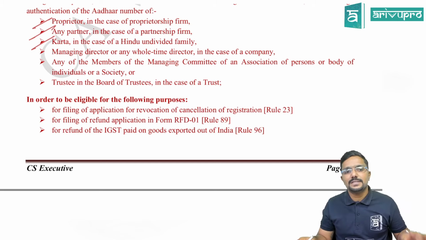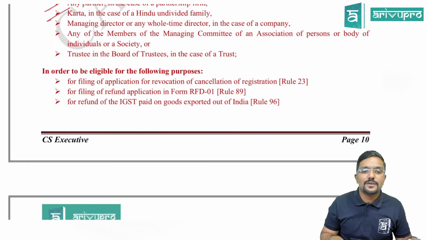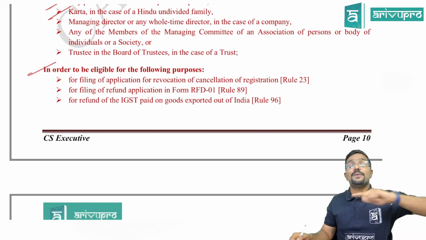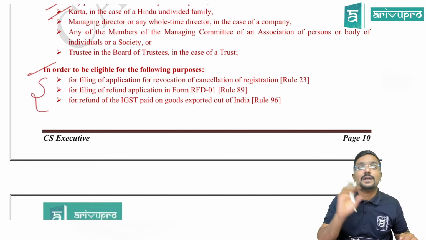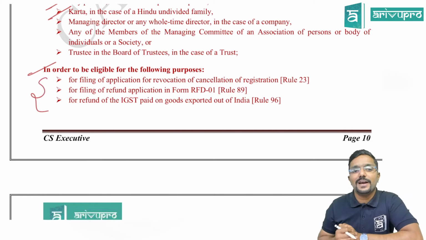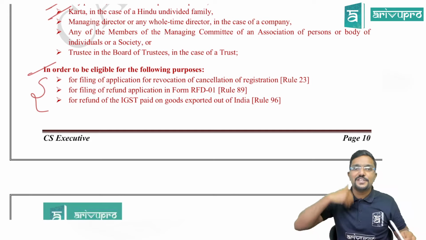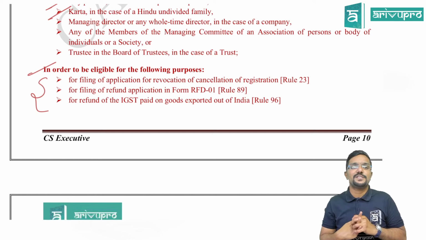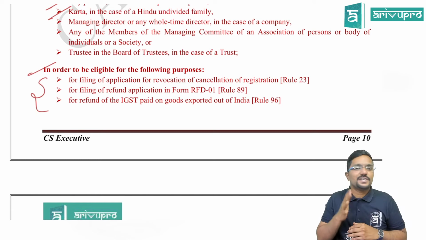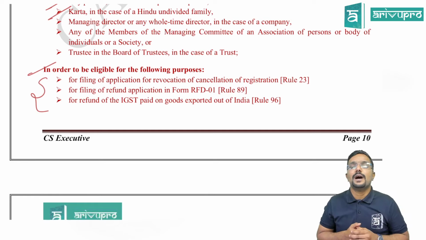Then in case of trust, a trustee in the board of trustees has to get his Aadhaar authentication on behalf of the trust. In order to be eligible for the following purposes, means, sir, why should I get my Aadhaar authentication? If you don't get your Aadhaar authentication, then the following things will not happen for you. What are those? For filing of application for revocation of cancellation of registration as per rule 23. So if your registration is cancelled now, and if you want to apply for revocation of the cancellation of registration, then without getting Aadhaar authentication, you cannot make an application. Okay. Next, for filing of refund application in form RFD-01.